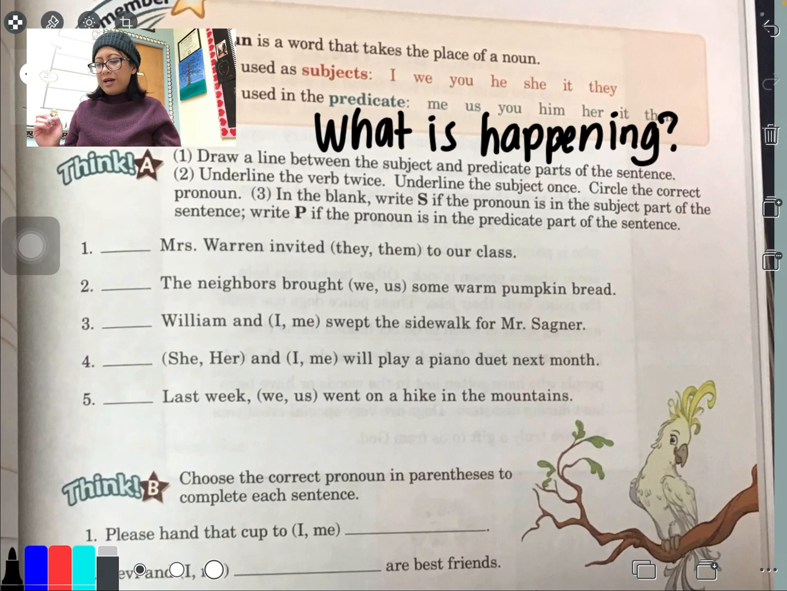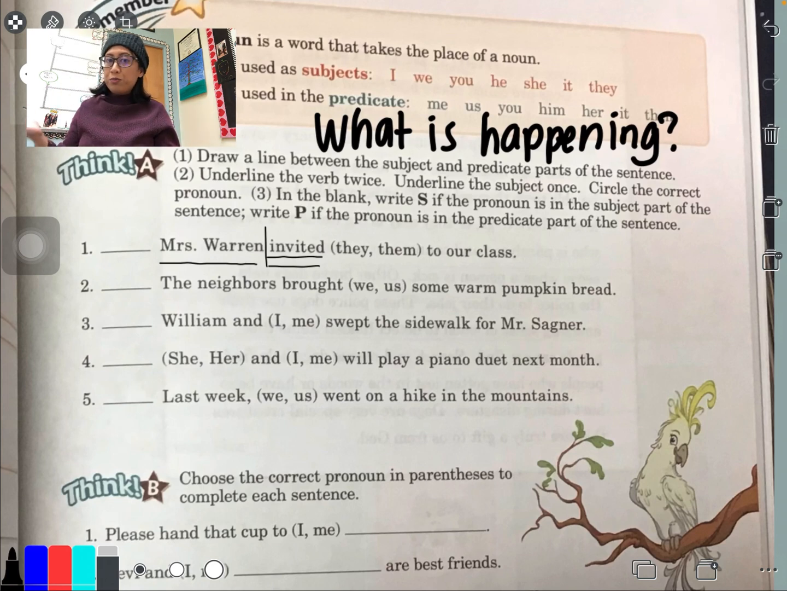Okay, the first one says, Mrs. Warren invited they or them to our class. So first of all, I'm going to ask myself, what is happening? What's going on in the sentence? What's the action? What is Mrs. Warren doing? She invited, right? So I'm going to underline invited twice. Who invited? You're right, Mrs. Warren. One time, and I'll draw my line to separate the subject and the predicate.